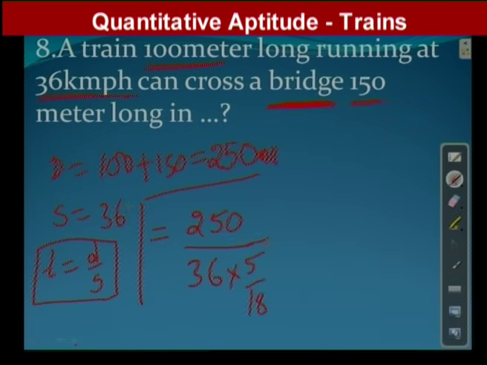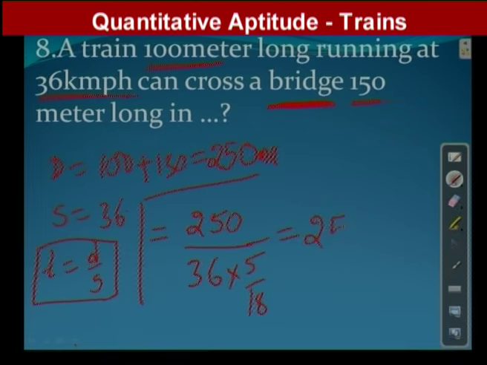Converting km/h into meters per second, after simplification, what am I getting? 25, because 8 ones are 8, 8 twos are 36, 2 into 5 is 10. So zeros cancelled, and I am getting 25 seconds. Is it seconds, minutes or hours?